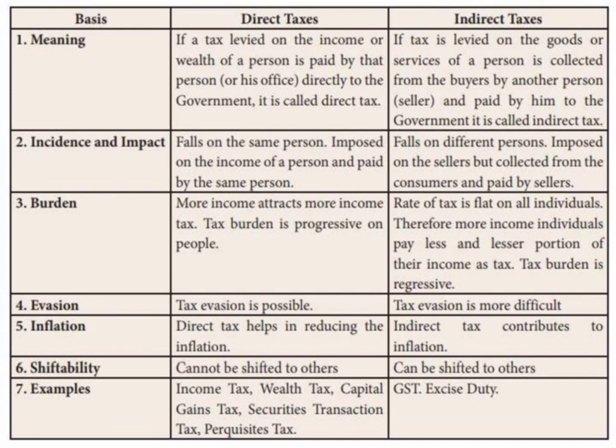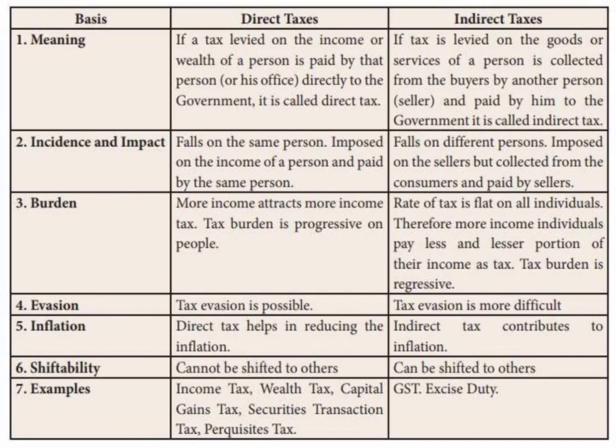So next, about incidence and impact. Direct taxes fall on the same person, imposed on the income of a person and paid by the same person. But indirect tax falls on different persons, imposed on the sellers but collected from the consumers and paid by sellers. So the initial burden and the final burden are distributed between different persons.